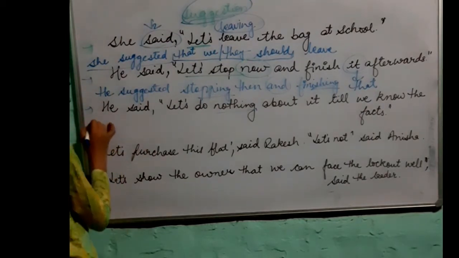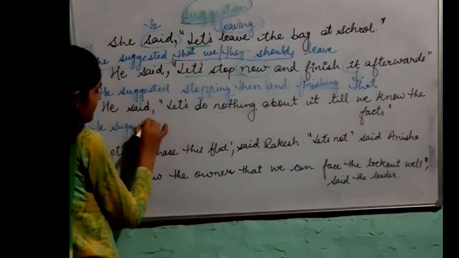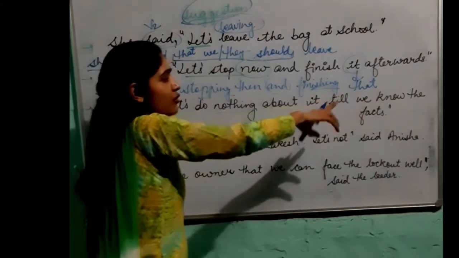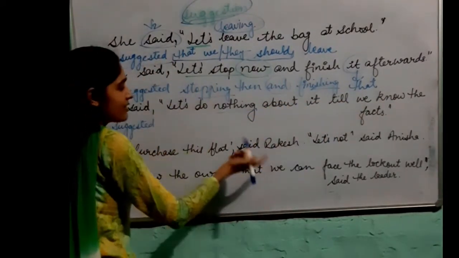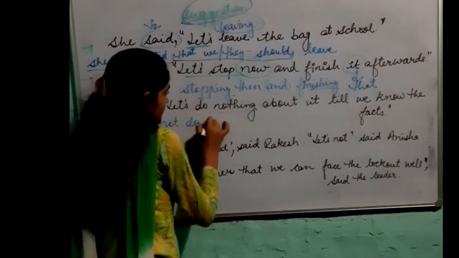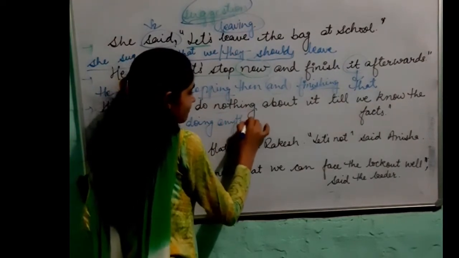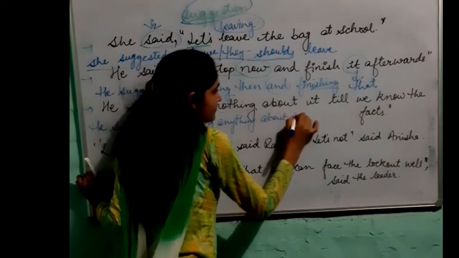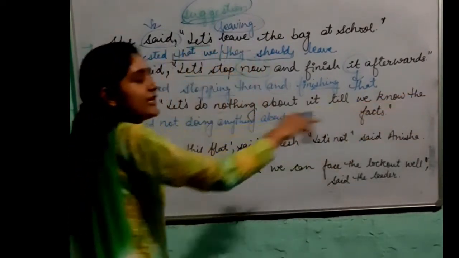He suggested, the sentence is, let's do nothing about it till we know the facts. He suggested not doing anything about that till they knew the facts.